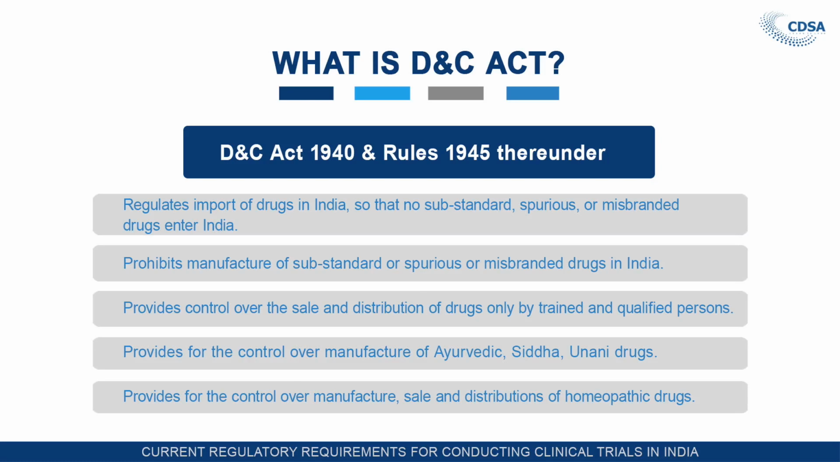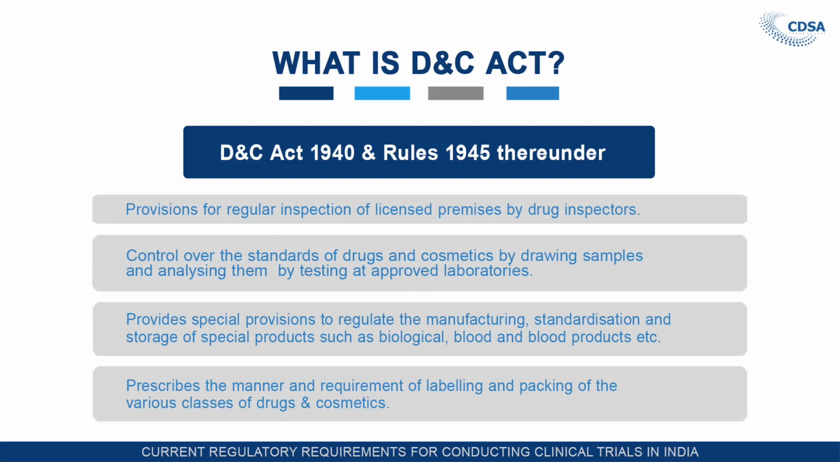The Act also provides for the regulation of Ayurvedic, Siddha and Unani medicines. The Act provides for control over manufacture and sale of homeopathic drugs also. The Act provides for regular inspection of licensed premises by drug inspectors. It provides control over the standard of drugs and cosmetics by drawing samples. Drug inspectors are empowered to draw samples available in the market, and they are supposed to send these samples for testing and analysis to approved laboratories.